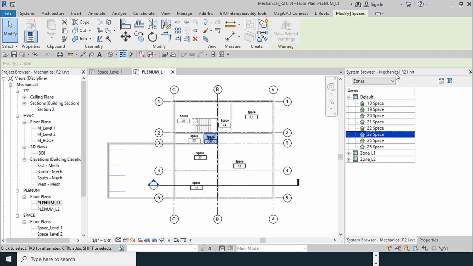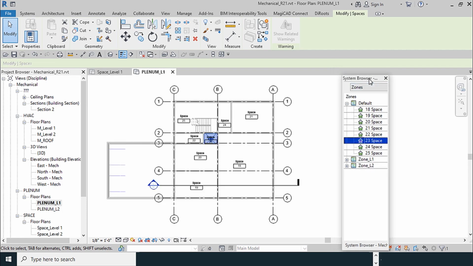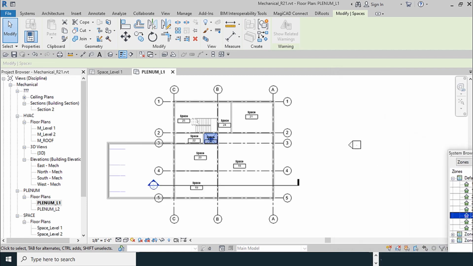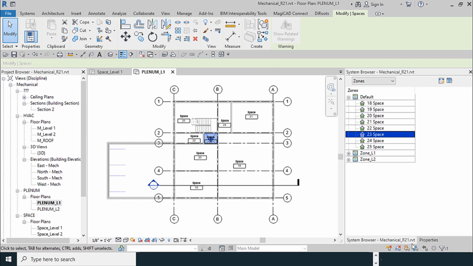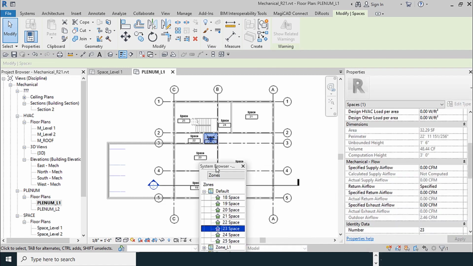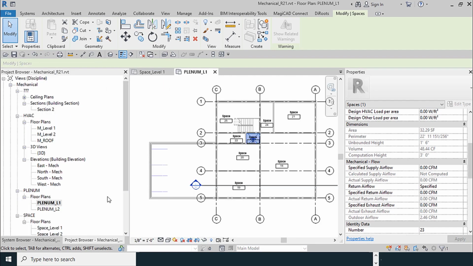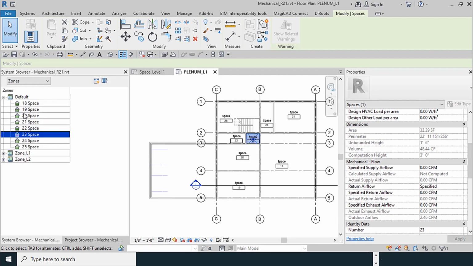From the space window, I can separate them. Move the window to the right side and move it to the left side.